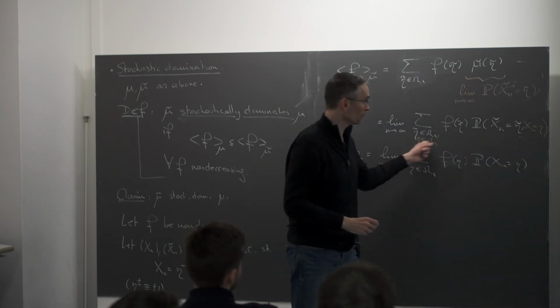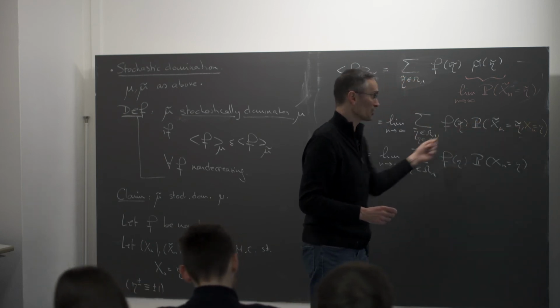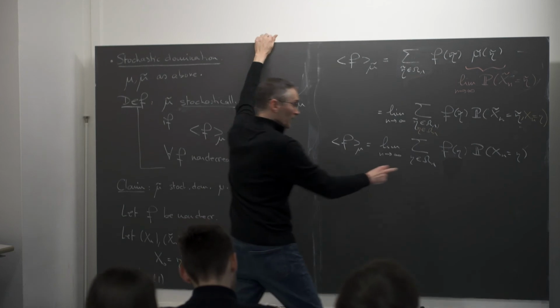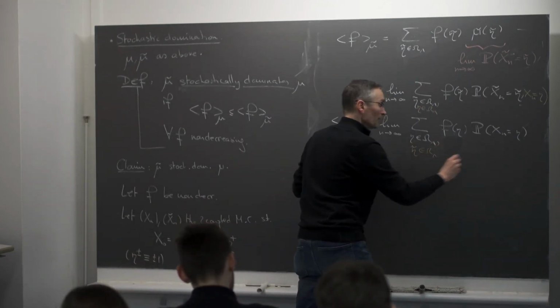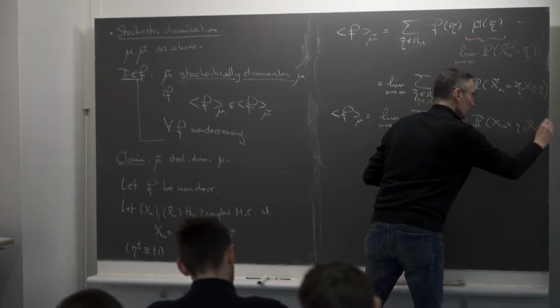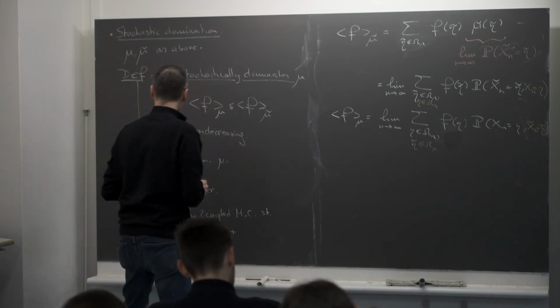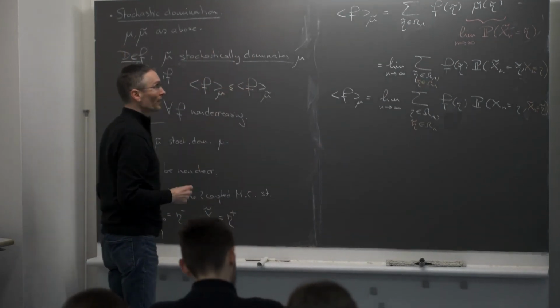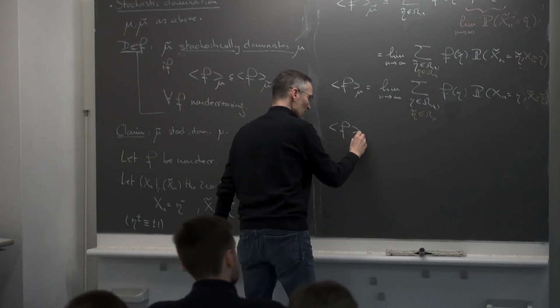Summing over all possible values of eta, this probability just gives me 1, so this does not change anything. I can do the same here: I'm also summing over eta tilde in Omega Lambda, and adding Xn tilde is equal to eta tilde. It doesn't change anything because I'm summing over all possibilities. Now, if I do that, it's very easy to express the difference of expectations.